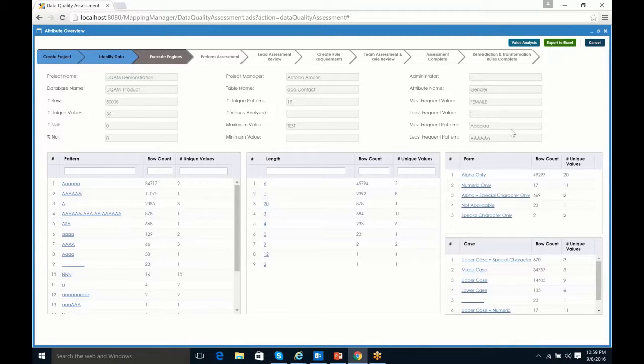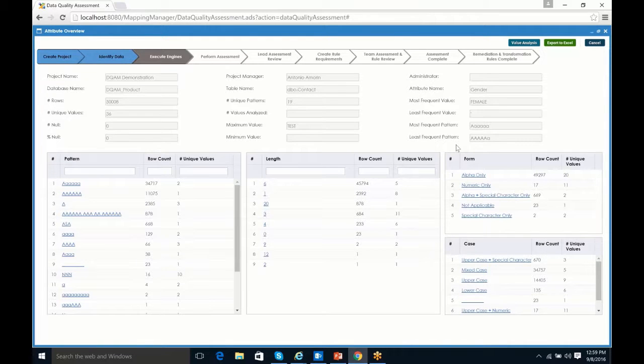In addition, we have our form frequencies. The idea behind the form frequencies is that they tell me what makes up a specific value. So here we have alpha only, numeric only, and special character. You can have combinations such as alphanumeric plus special character, numeric plus special character, alpha plus special character. There's also not applicable, which would be our spaces and low values. Those will be represented by not applicable. So those are the different types of form.